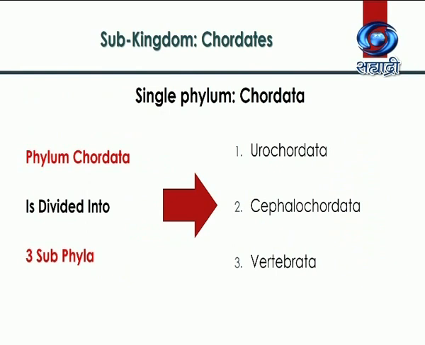All chordata are grouped under a single phylum, Chordata, which has been further divided into three subphyla, namely Urochordata, Cephalochordata and Vertebrata.